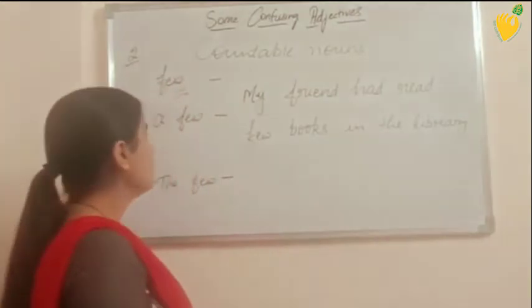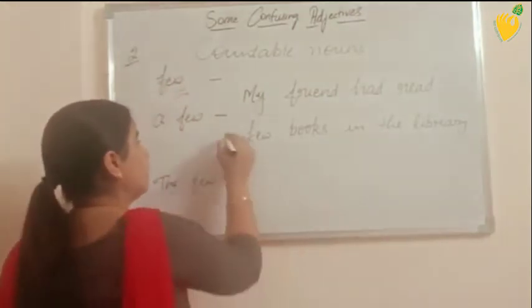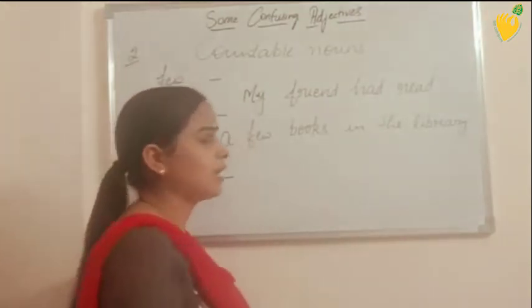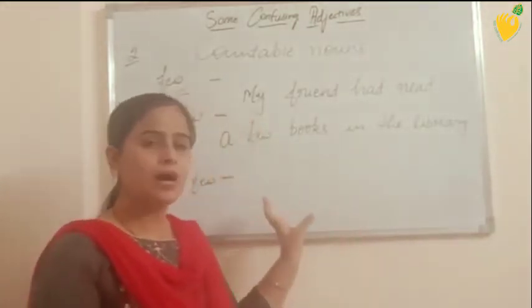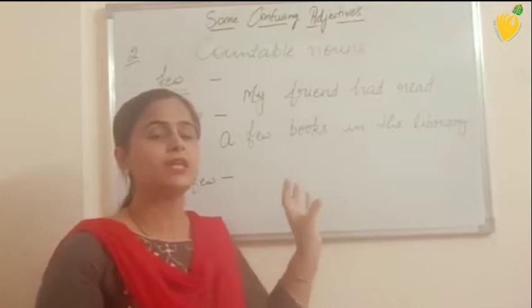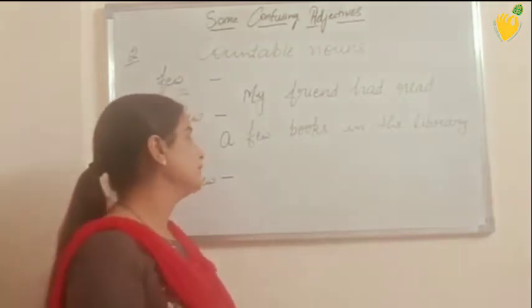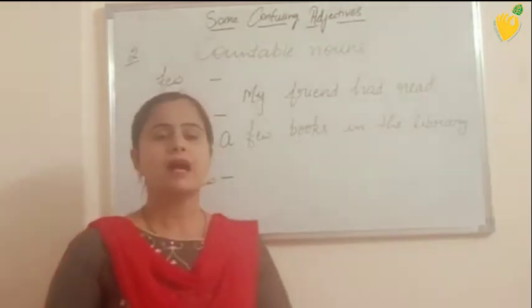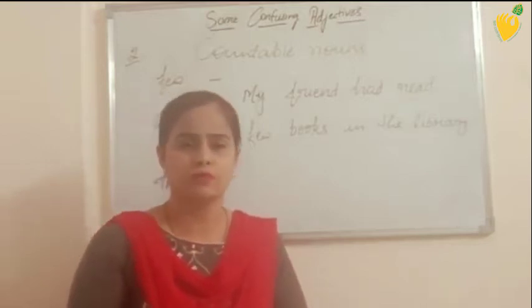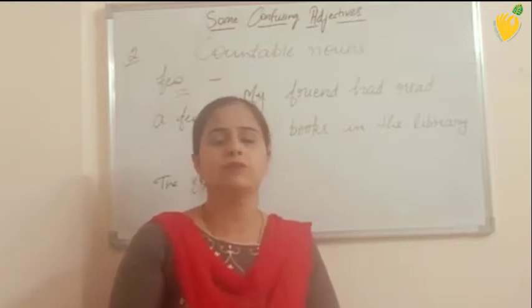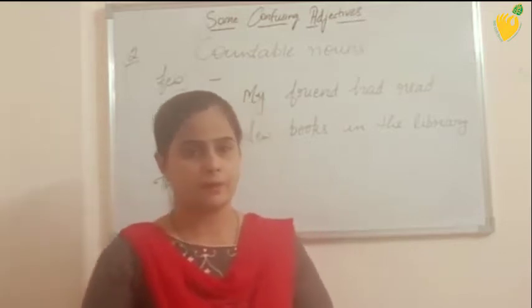But when we say my friend had read a few books in the library, this sentence gives a positive meaning and it means that he had read a very small number of books. Means you can say hardly one book he had read in the library.